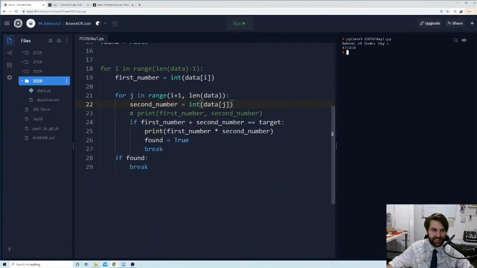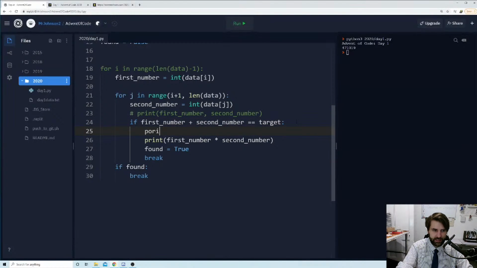So let's print out a bit more information here. What I'd like to do is print out our first number. Actually, let's do a little bit of fancy printing. If I have a string, I could say something like first number, colon, and I'm going to use curly brackets like that, okay?